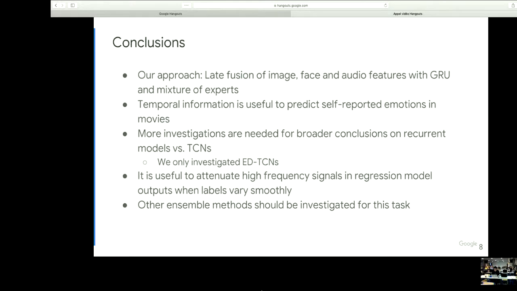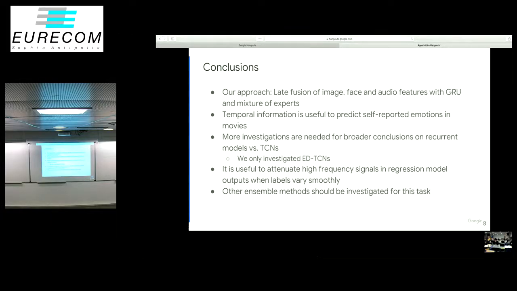So in conclusion, our approach uses a late fusion of image, face, and audio features with GRUs and mixture of experts. Temporal information is definitely useful in predicting self-reported emotions in movies. And additionally, we need more investigations for broader conclusions on recurrent models versus TCNs for this task, since we only investigated one setup of the TCNs, the encoder-decoder TCN, and many more setups are possible.